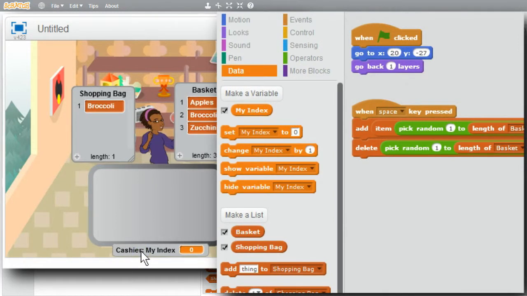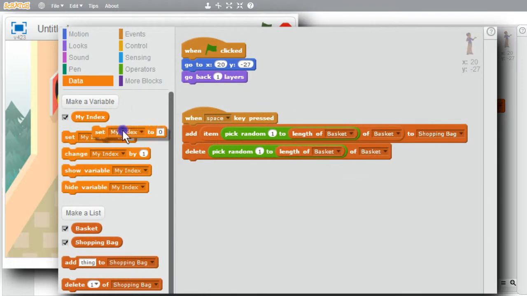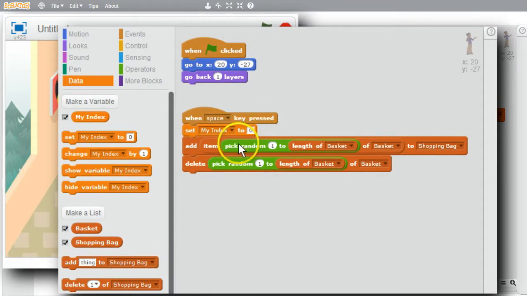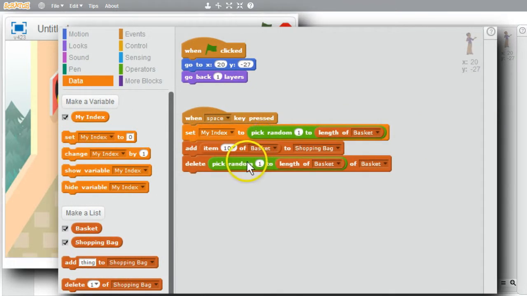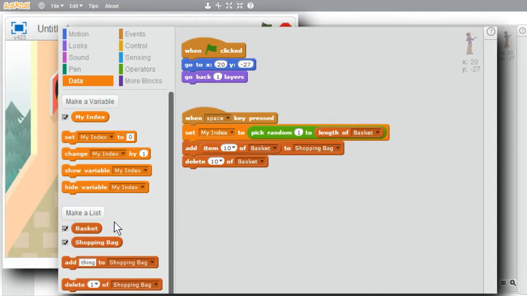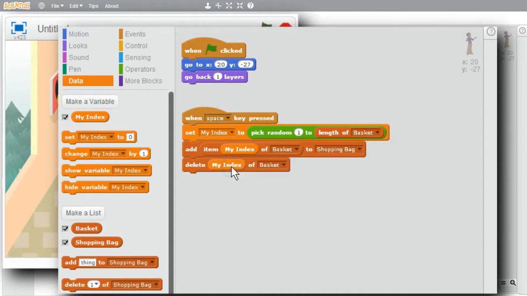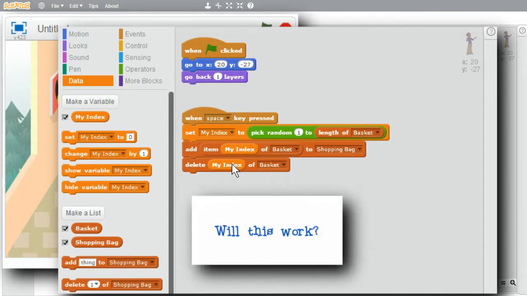I'll set it to the random pick. Set. Pick random. I don't need this pick random now. My index has the random pick. I'll get my index for add item, and my index for delete. Now when the space bar is pressed, my index will be set to the random pick. That item in the basket will be added to the shopping bag. Then that same picked item will be removed from the basket. Does this program have any problems?